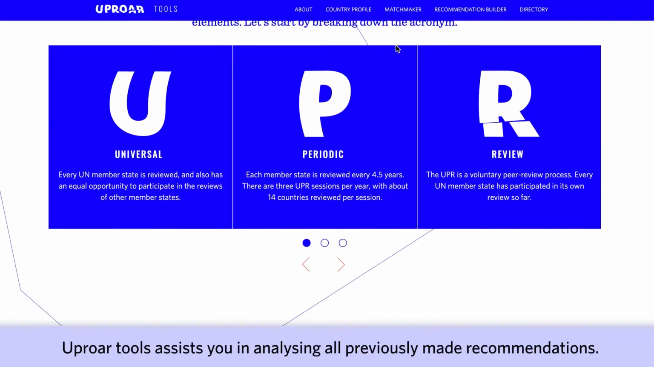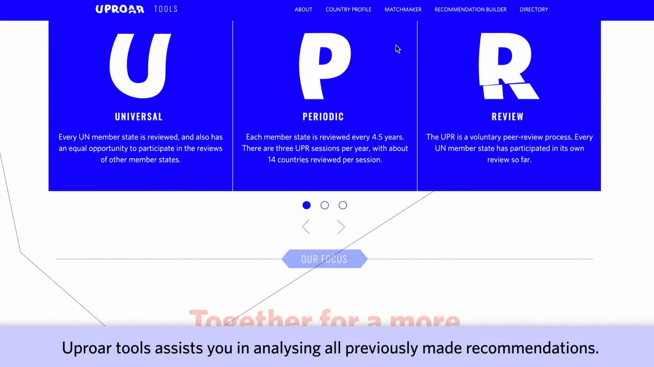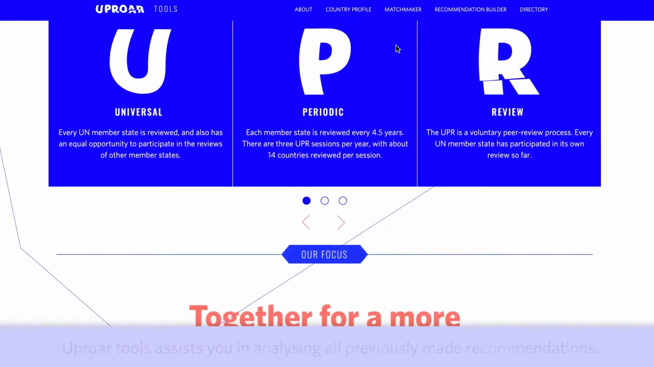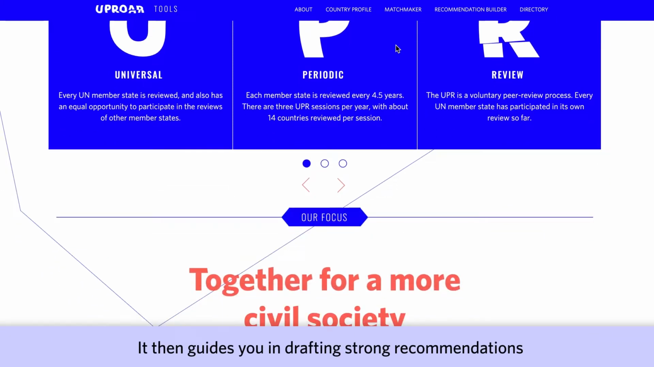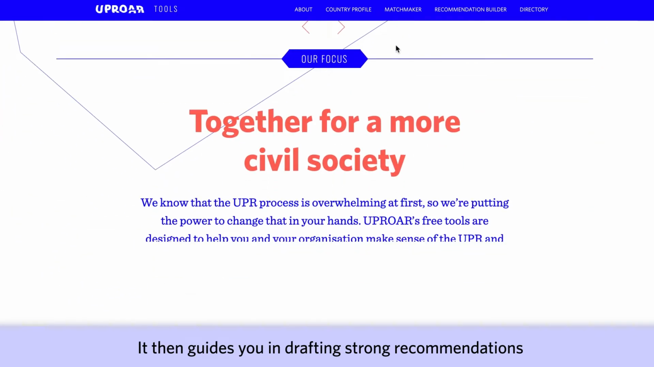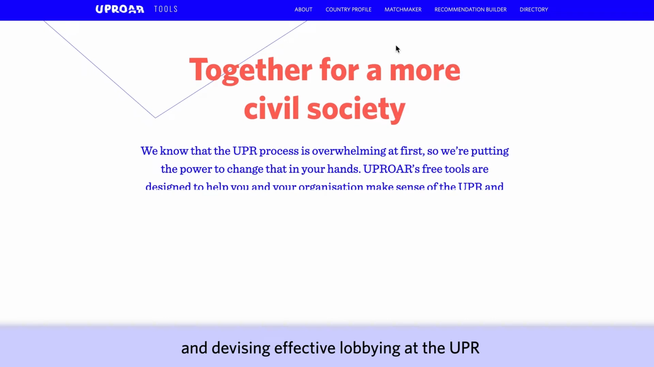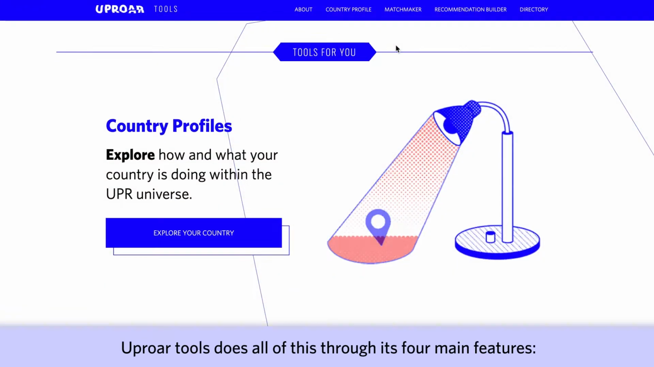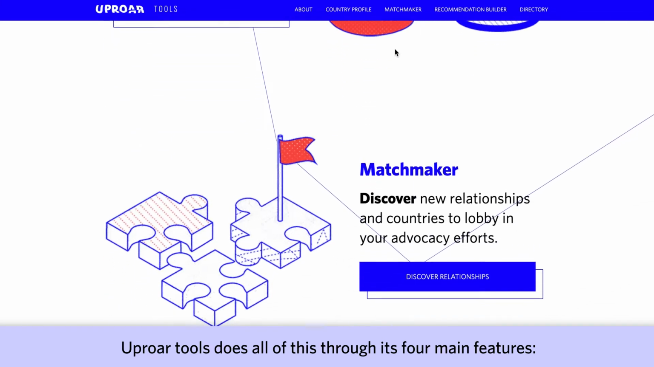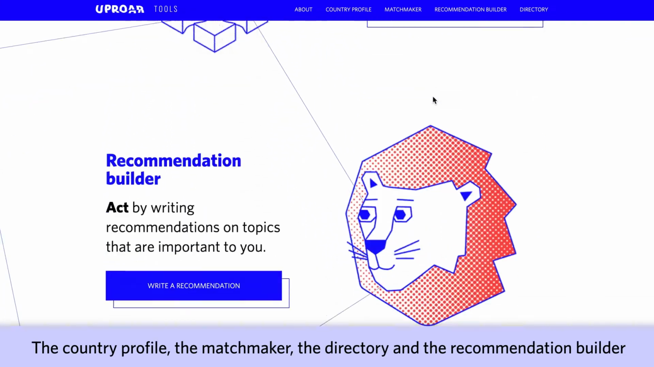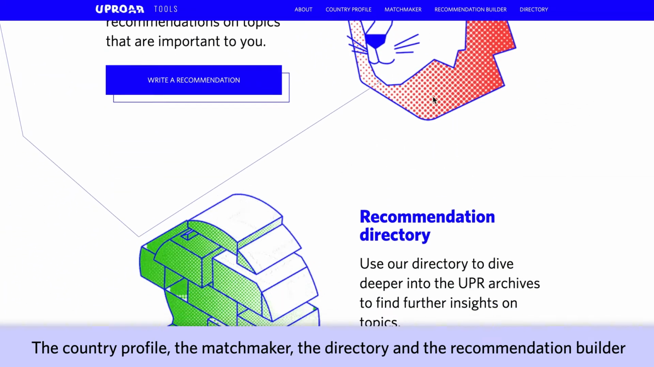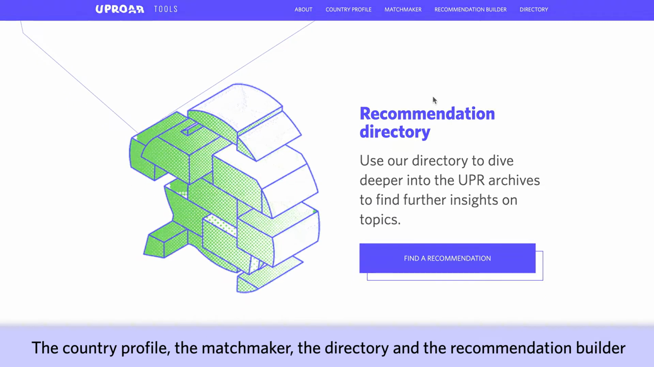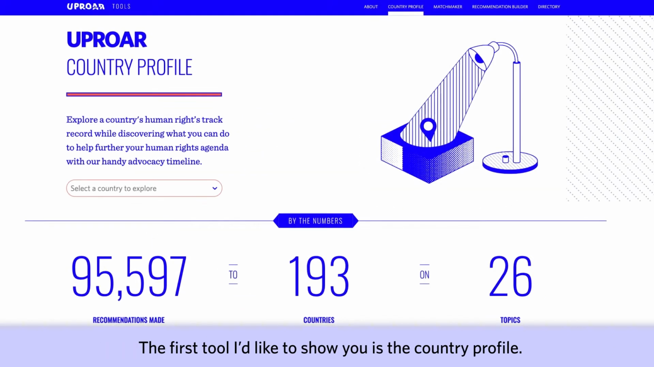Uproar Tools assists you in analyzing all of these previously made recommendations. It then guides you in drafting strong recommendations and devising effective lobbying at the UPR. Uproar Tools does all of this through its four main features: the country profile, the matchmaker, the directory, and the recommendation builder. The first tool I'd like to show you is the country profile.